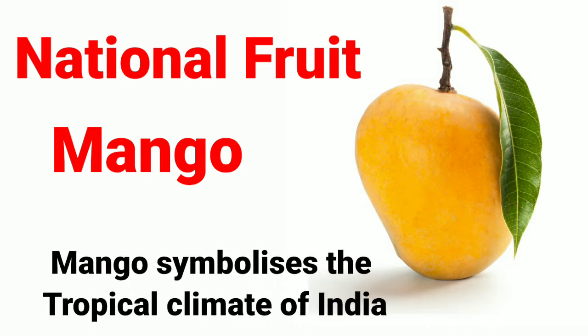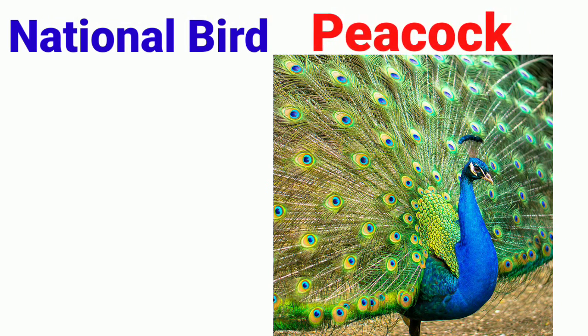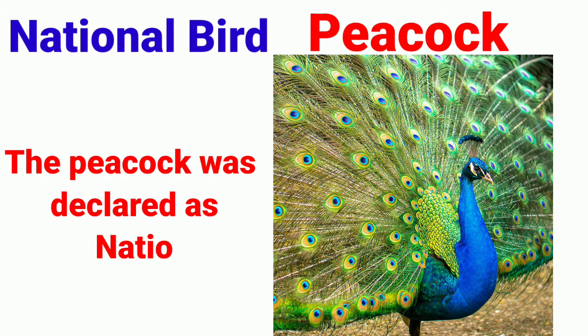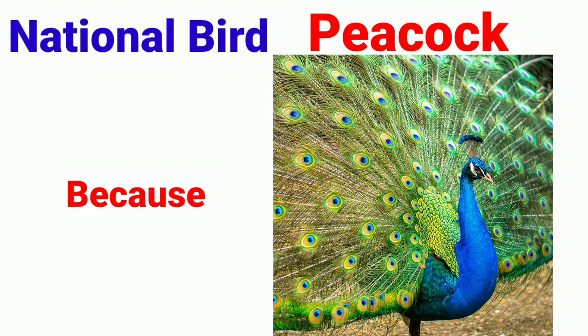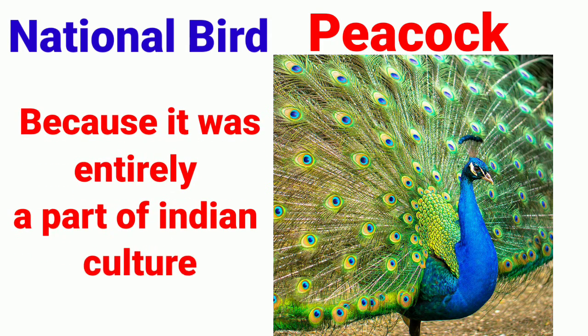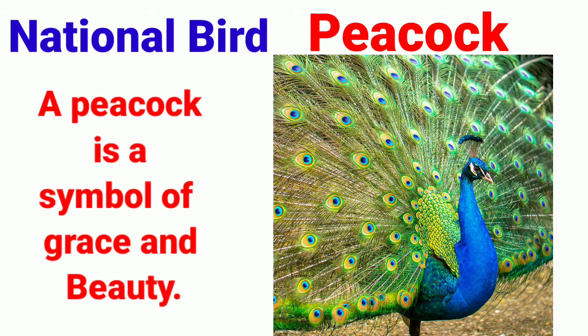Mango symbolizes the tropical climate of India. National bird, peacock. The peacock was declared the national bird in 1963 because it was entirely a part of Indian culture. A peacock is a symbol of grace and beauty.